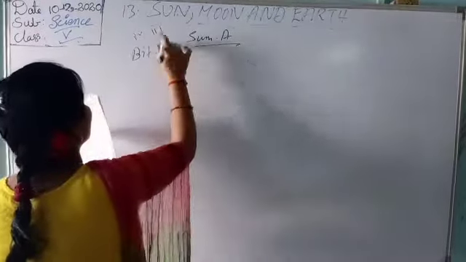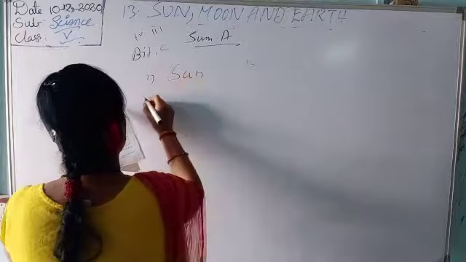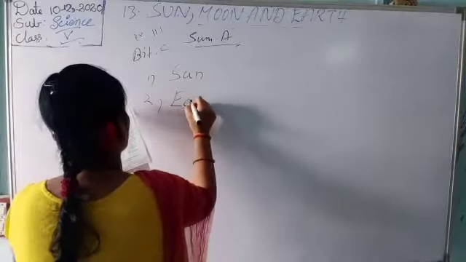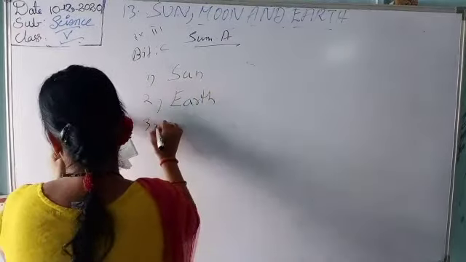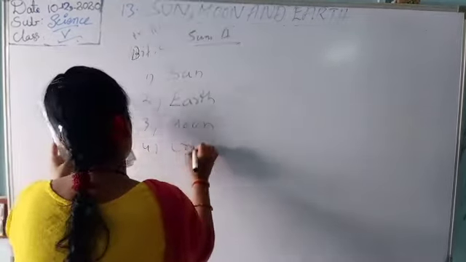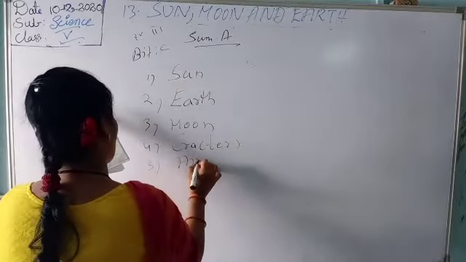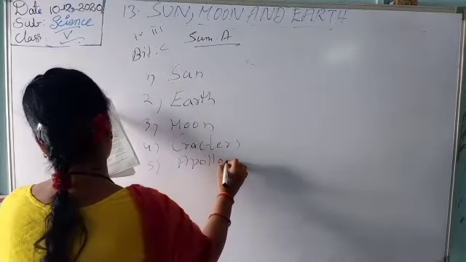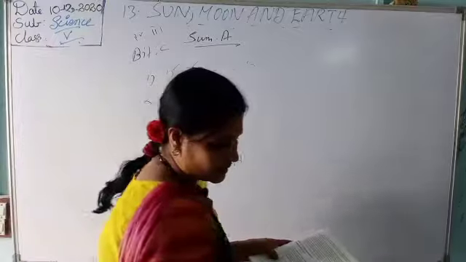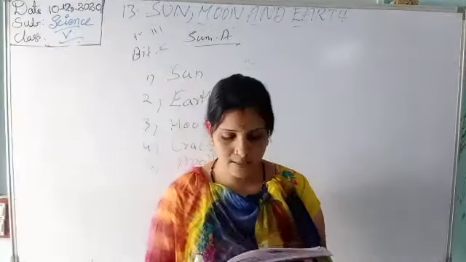Bit number C: the first one is sun, the second one is earth, the third one is moon, and the fifth one is Apollo 11. So the sun is the center of the solar system.